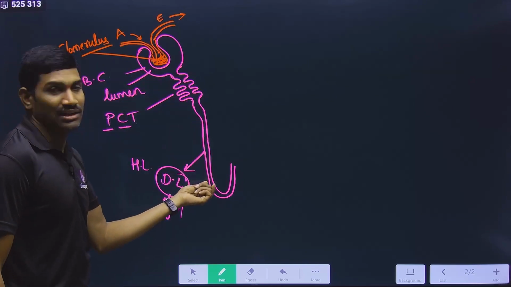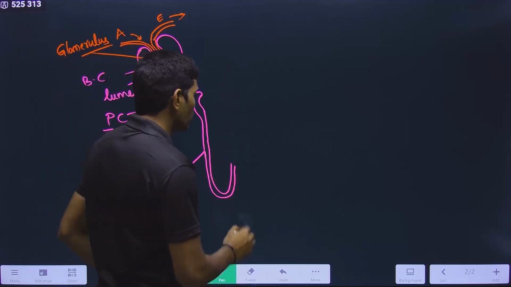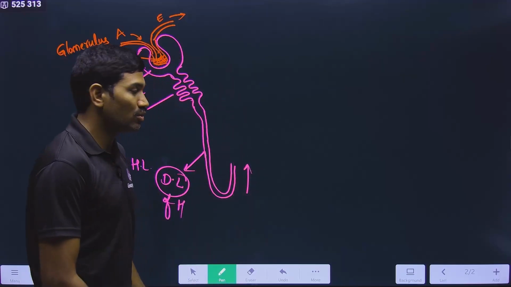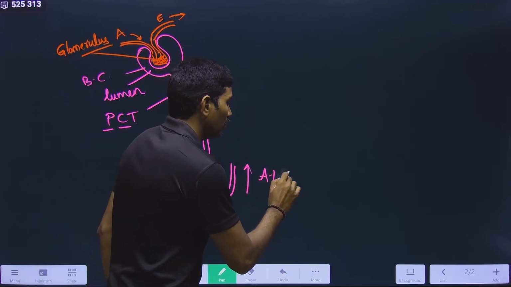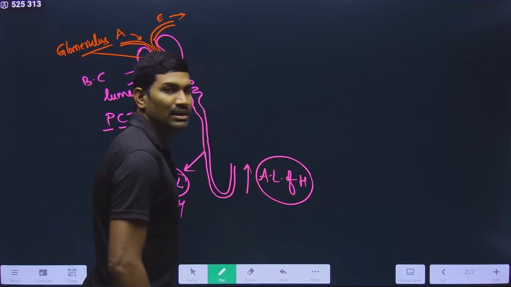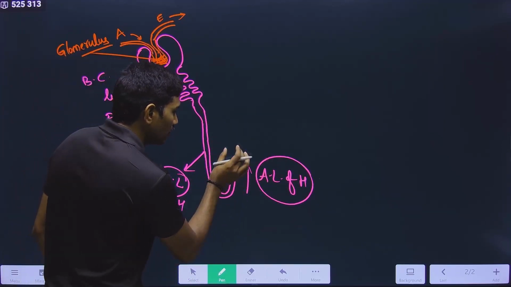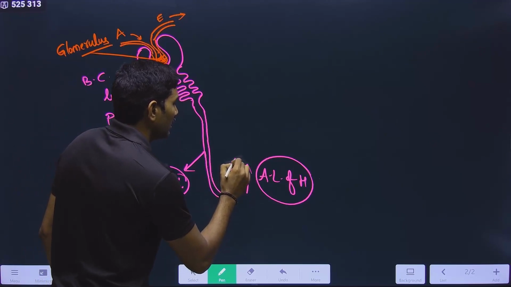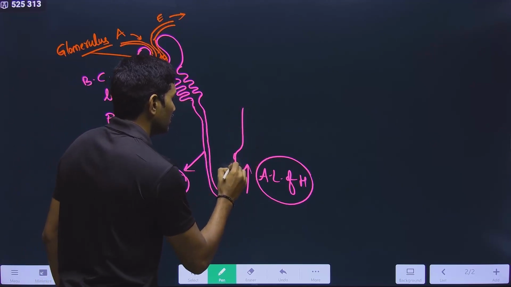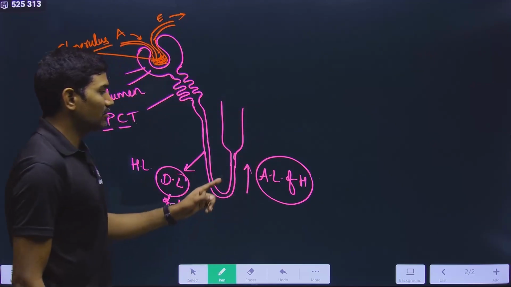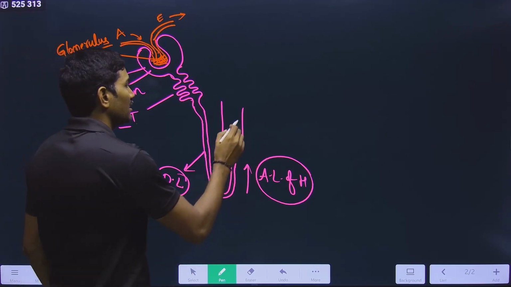And generally it is thin. Now on the other side it is going up. That's why it is called the ascending limb of the loop of Henle. In this also, the initial portion of the ascending limb is thin, and then it is thick. Observe carefully.